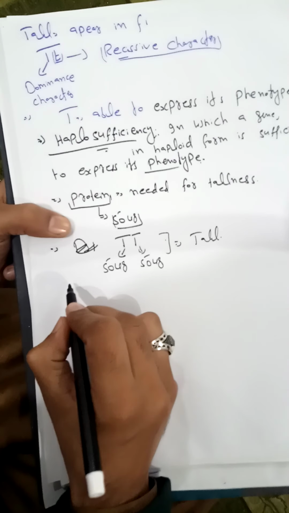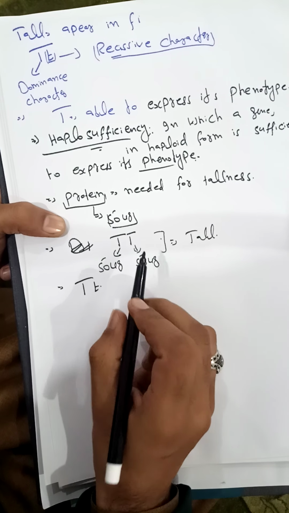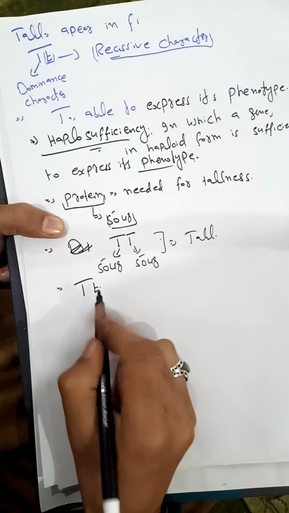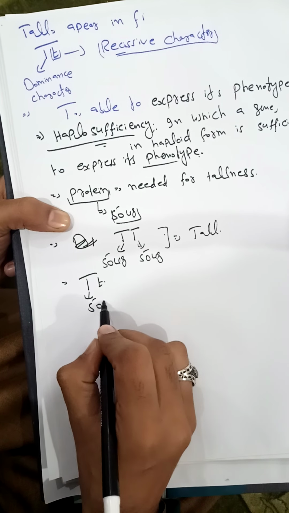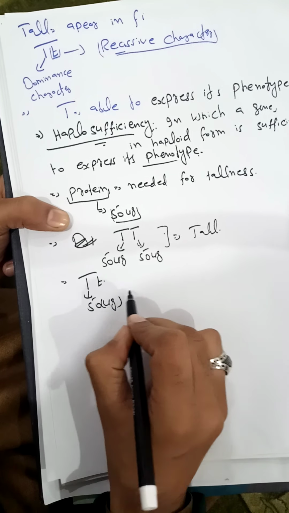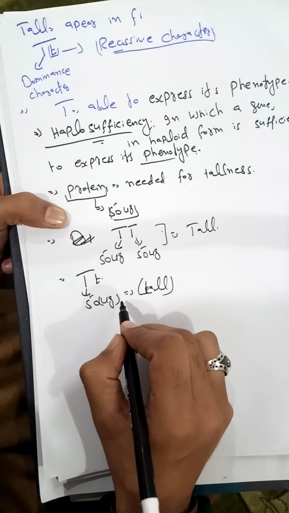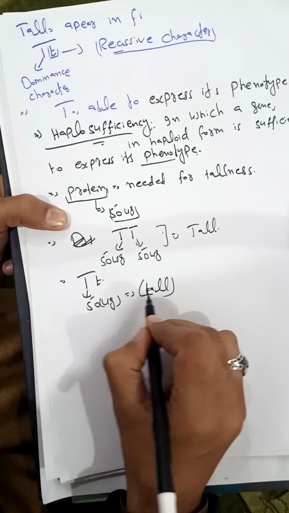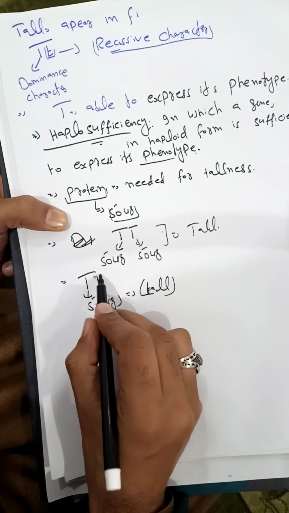Now in the heterozygous condition, the requirement is 50 microgram for tallness. This T also produces 50 microgram. So the 50 microgram is enough for tallness. For this character, the 50 microgram is enough. So this one is the dominant and this one is the recessive.